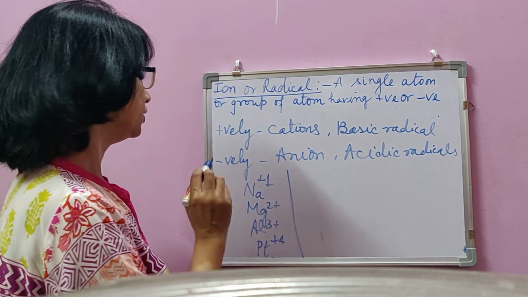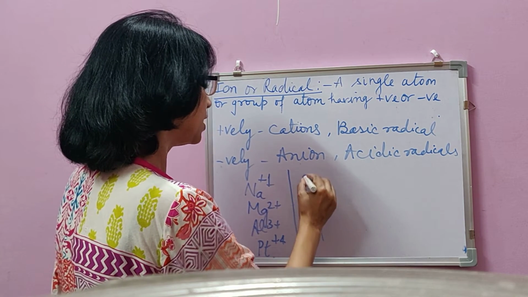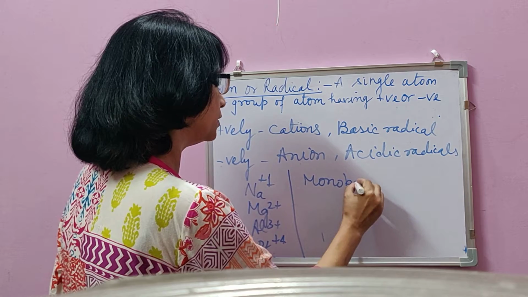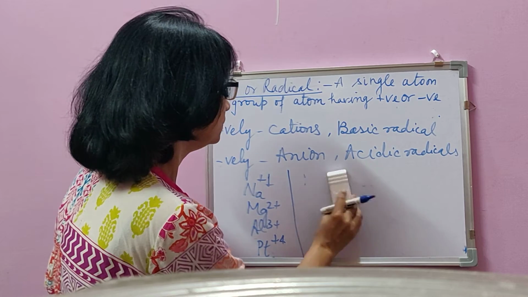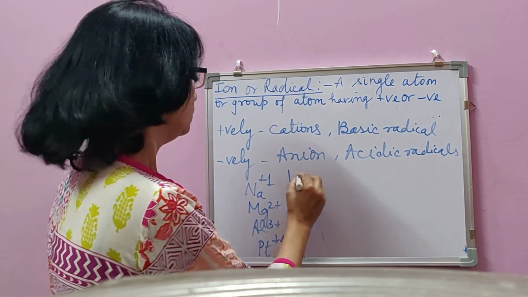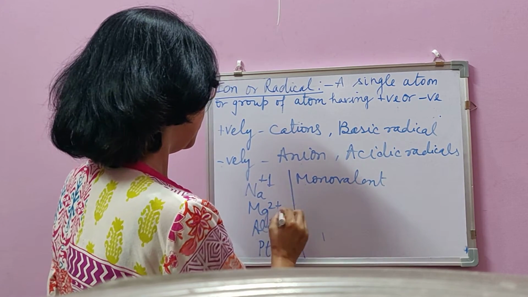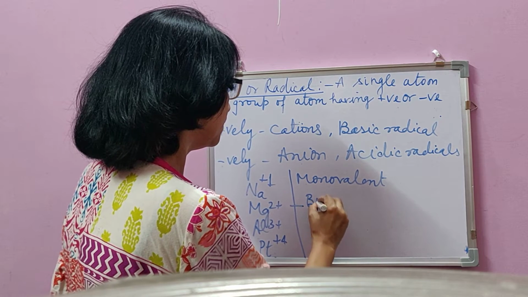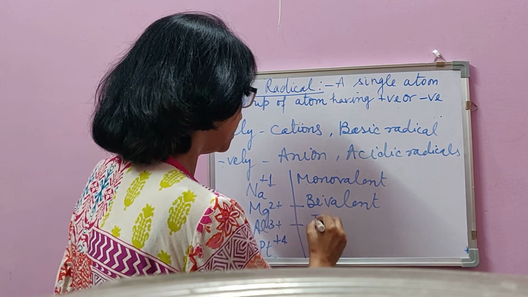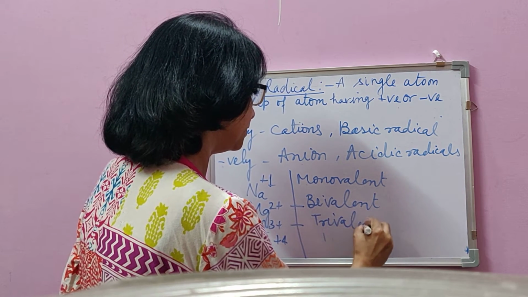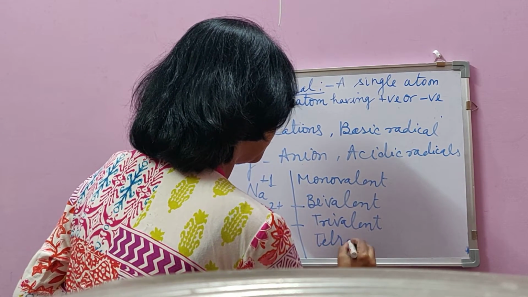So on the basis of their charge, they can be classified into different categories, like those with a 1 unit charge, they are monovalent. Whereas with 2 charge, they are bivalent. With 3 charge, they are trivalent. And if the 4 unit charge, they are said to be tetravalent.